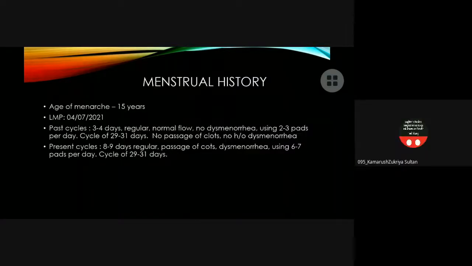Next slide. Menstrual history, age of menarche was at 15 years. The LMP was 4/7/2021. The past cycles were 3 to 4 days, regular, normal flow, no dysmenorrhea, using 2 to 3 pads per day. The cycle length was 29 to 31 days. There's no passage of clots and no history of dysmenorrhea. Present cycles were 8 to 9 days regular. Passage of clots were present. There was dysmenorrhea and she used 6 to 7 pads per day. Cycle length was 29 to 31 days.